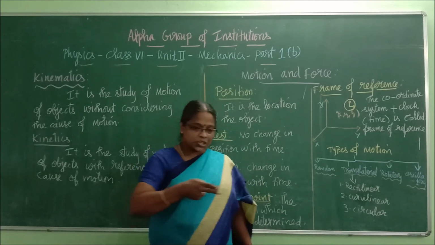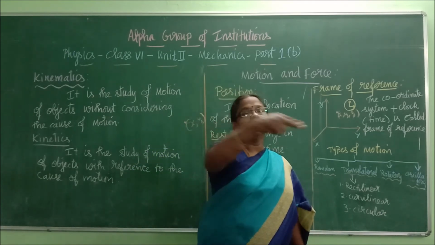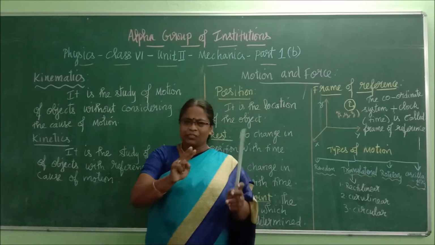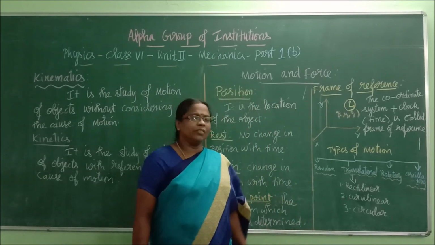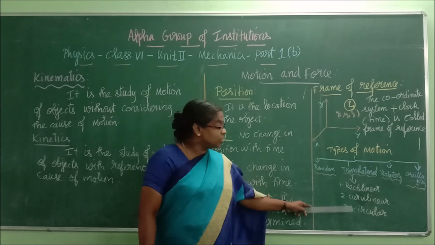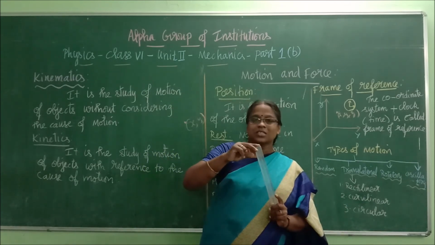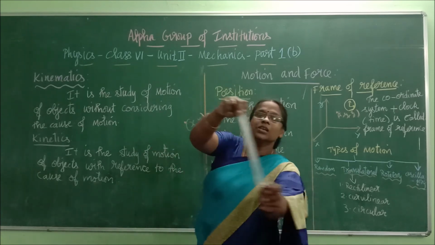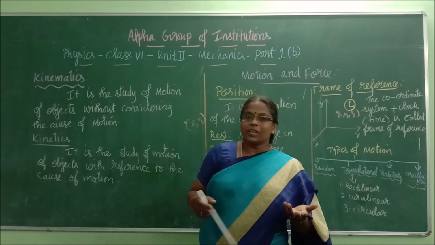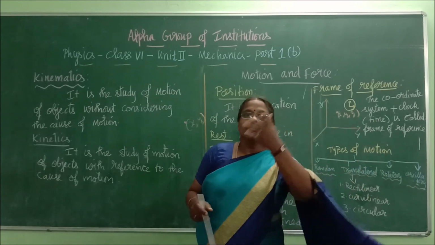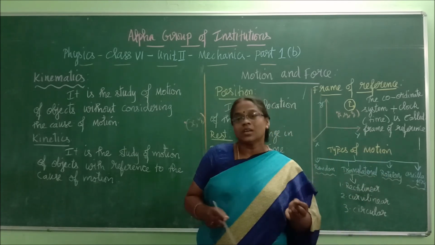Curved means what? Straight, and then it will take a curve. If it is not straight, then it is curvilinear. This is a patterned one, but not a set straight one. Circular means what? Making a circular path. Example, we can say planets rotating around the sun.